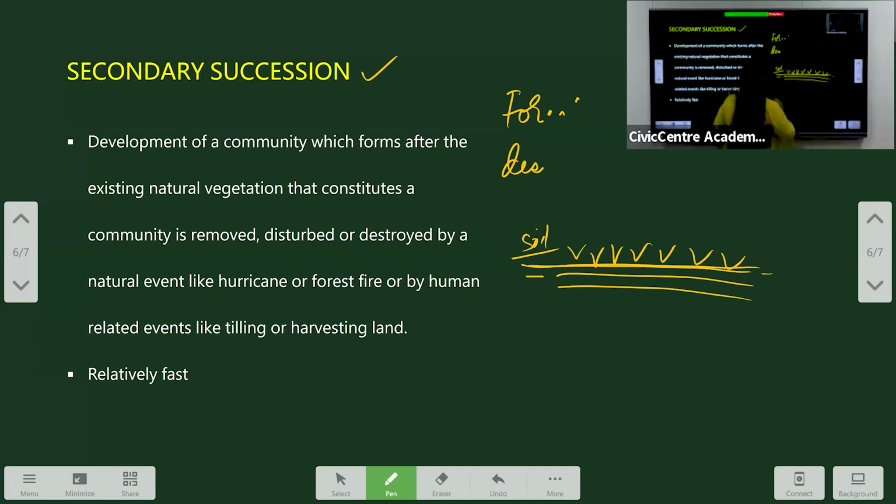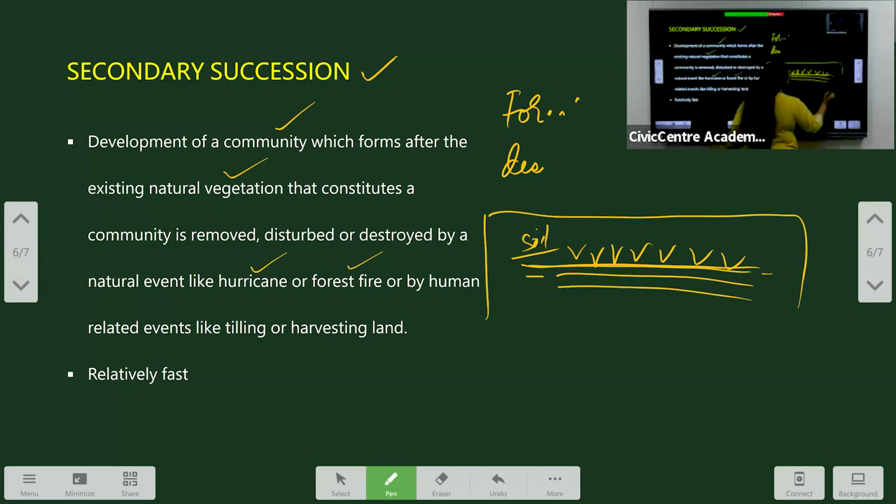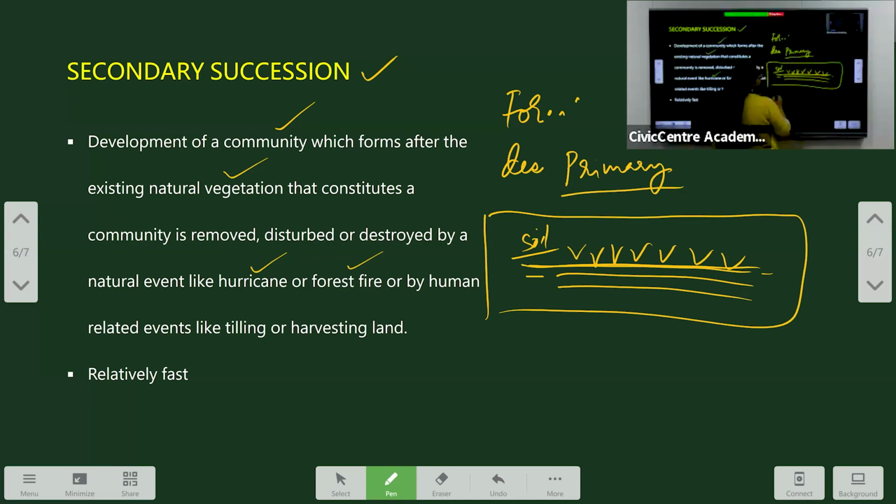Now, this is the development of a community after the existing natural vegetation that constitutes a community is removed or disturbed by calamities like hurricanes or forest fires, or human related activities like deforestation, etc. Such succession is called secondary succession. And we have to understand that primary succession might take millions of years to form, but secondary succession happens relatively fast. That is, it doesn't take as many years as soil formation.